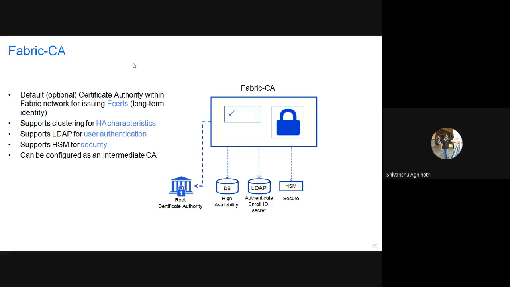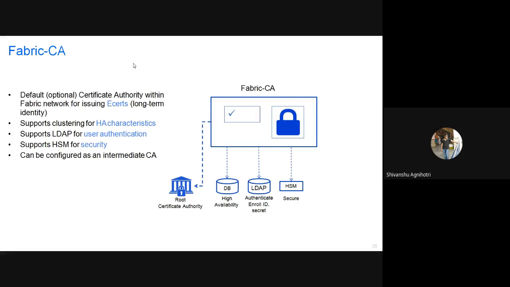Again, there are some characteristics of it, like high availability, authenticate, enroll ID. That is basically what makes a Hyperledger Fabric network permissioned. Because every time a node is trying to join a network, it passes through some certification stages, and it has to first communicate with the membership service provider for getting some identity, again for verification purposes.